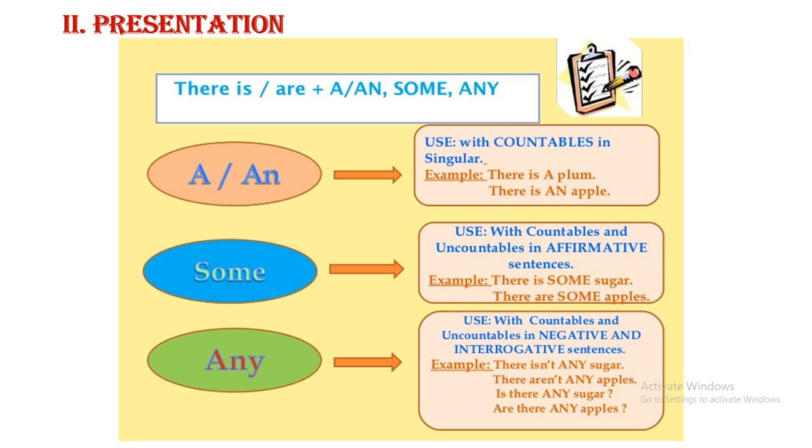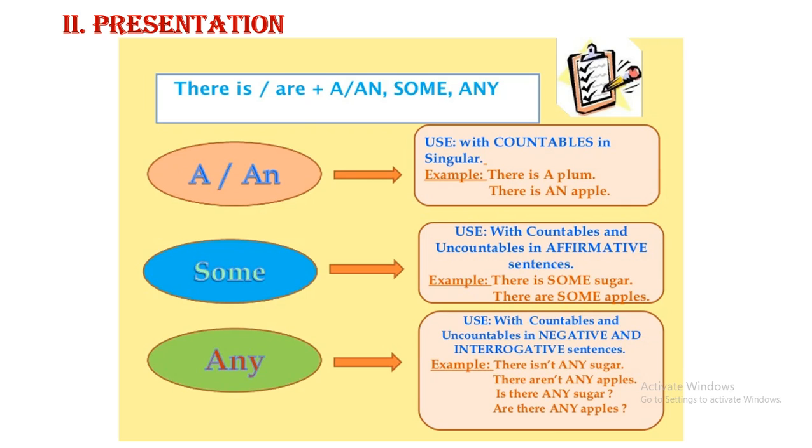The lesson today is going to be comparing a, some, or any. You learned them one by one already, so today we are going to combine and compare them together, with there is and there are.